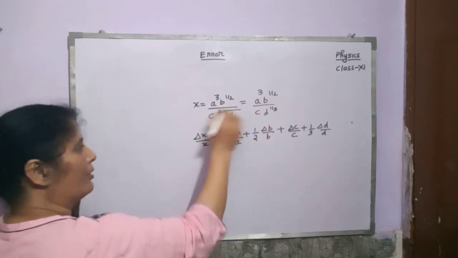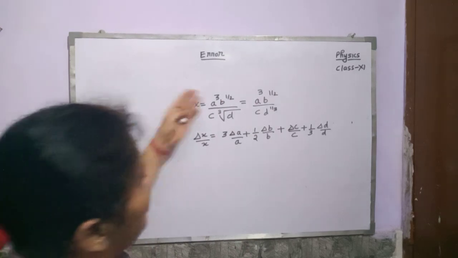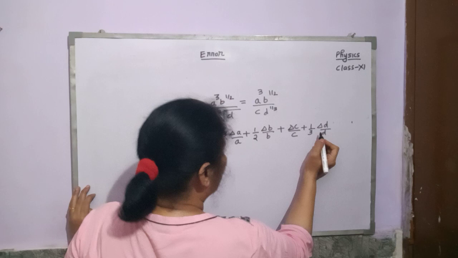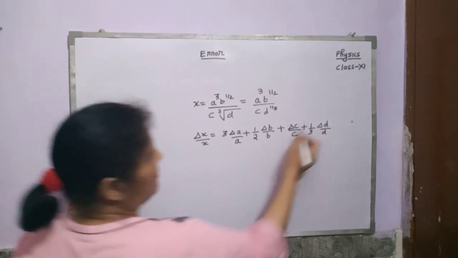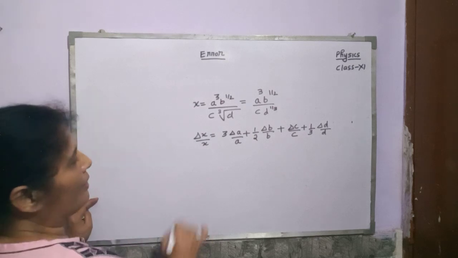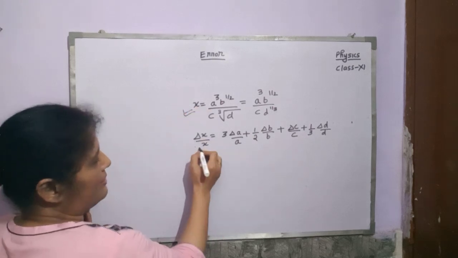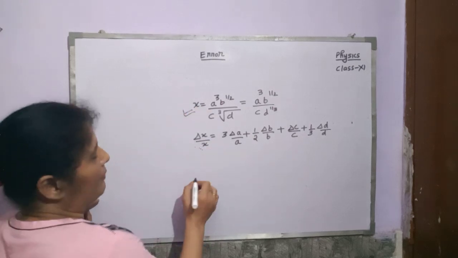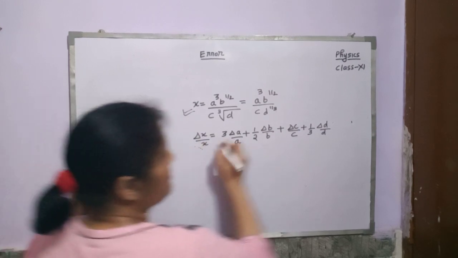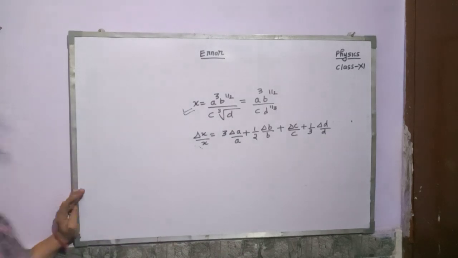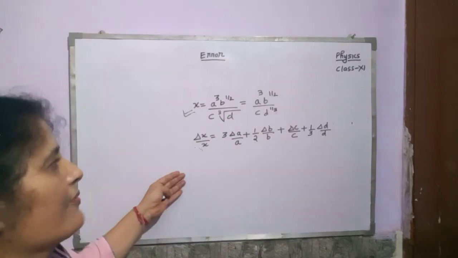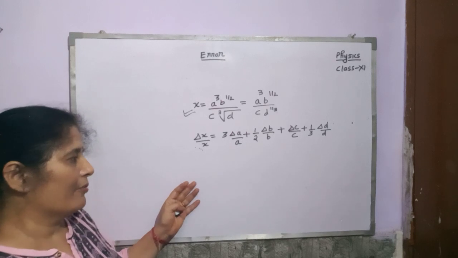Whether they are in multiplication or division, all the terms must have the positive sign, plus 1 by 3 delta d upon d. This is the expression. By knowing it, you can find the percentage error by multiplying the left hand side as well as the right hand side by 100. Okay, you must revise these topics and solve some numerical questions on them.